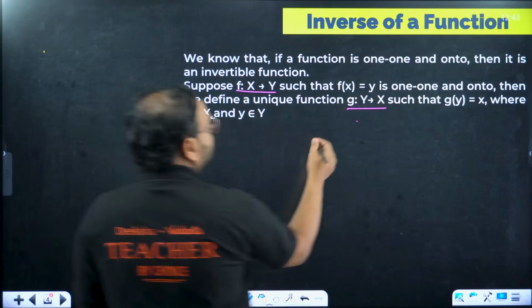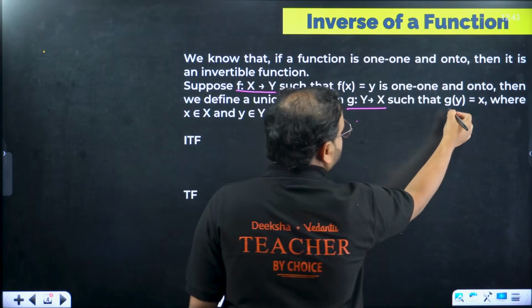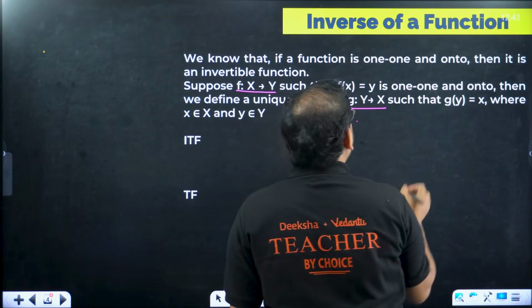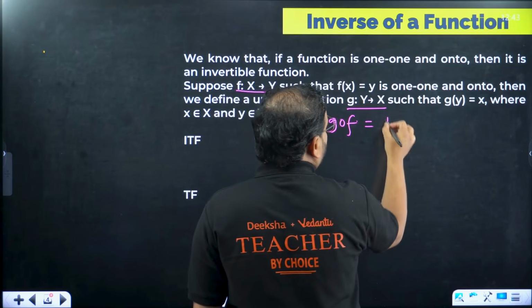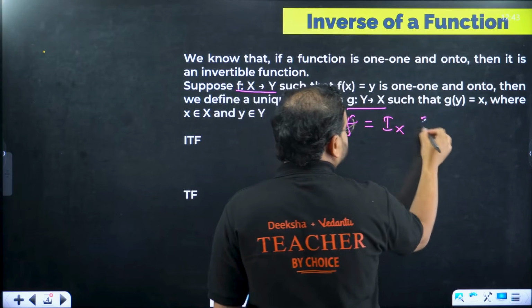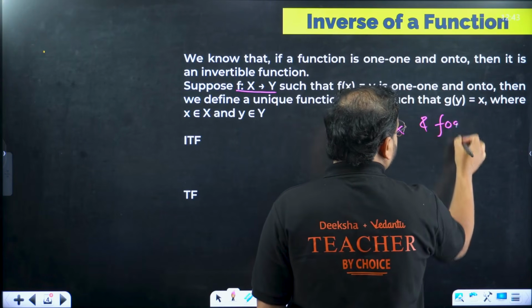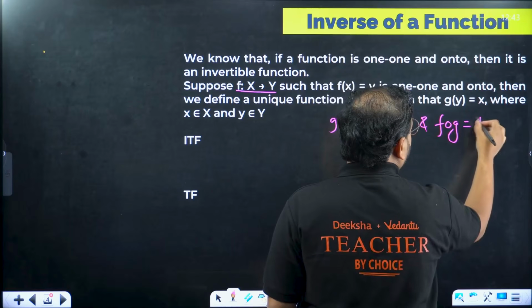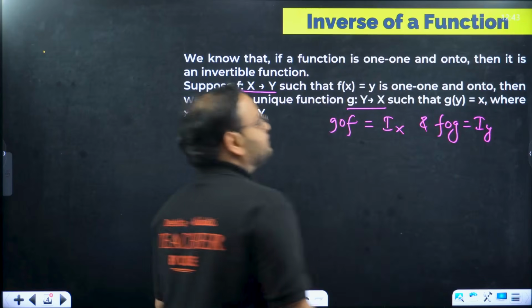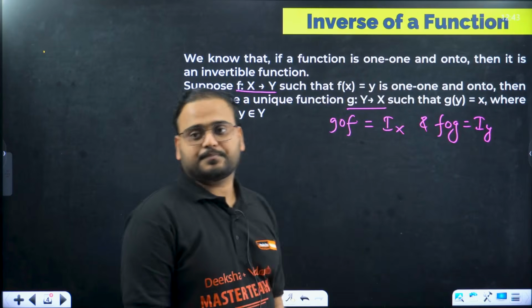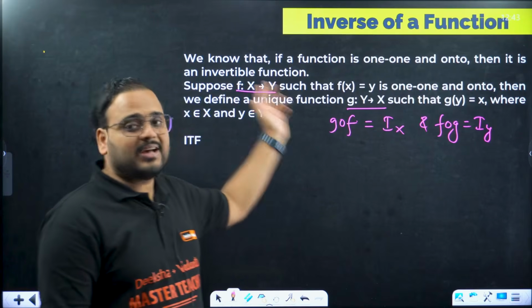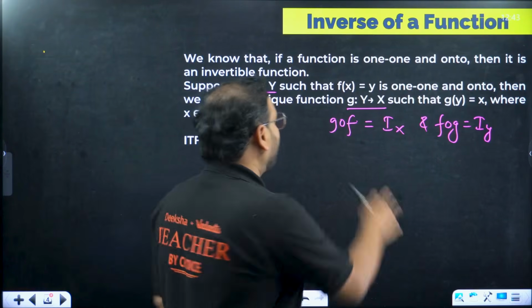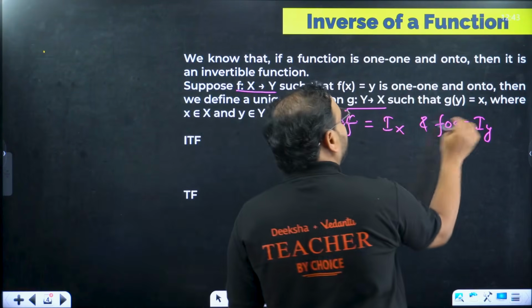What is the condition? Can you see this, g of f, what does it mean? Basically gof is equal to the identity function on x and fog is equal to the identity function on y. If you have this condition, then the given functions are called inverses of each other, if gof becomes equal to Ix and fog becomes equal to Iy.